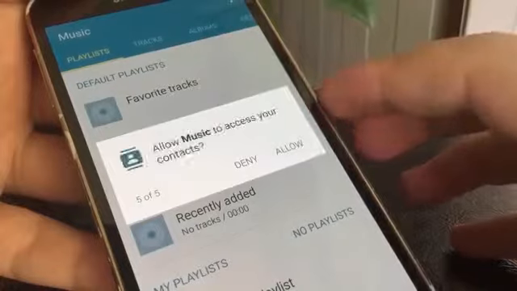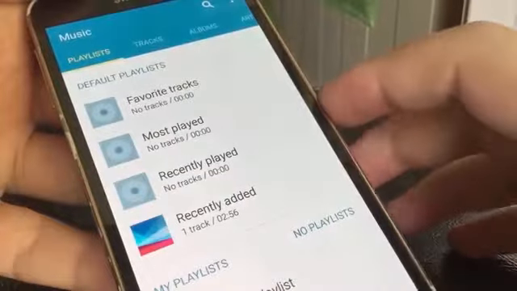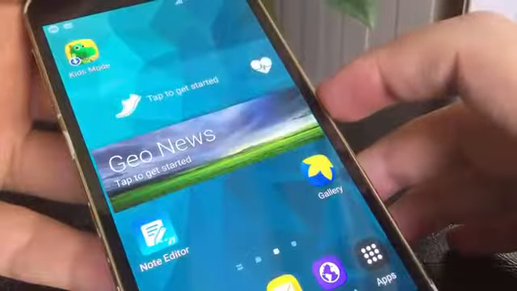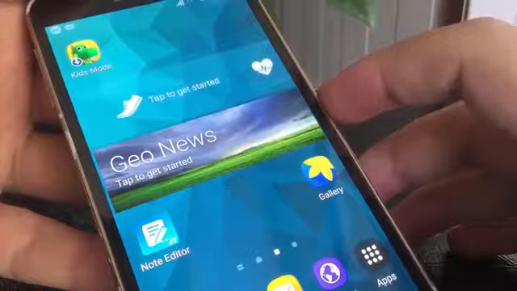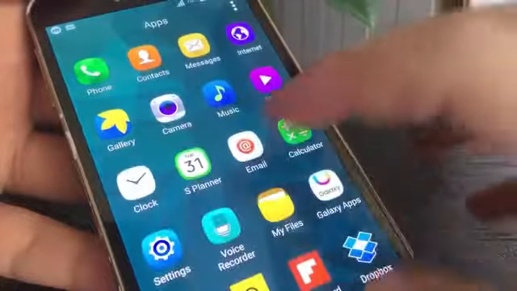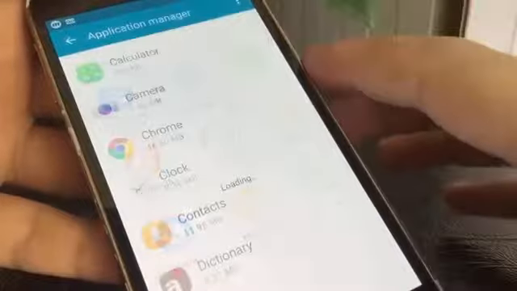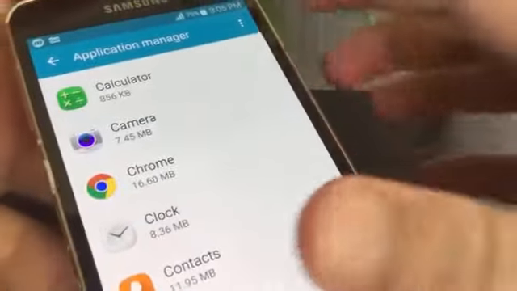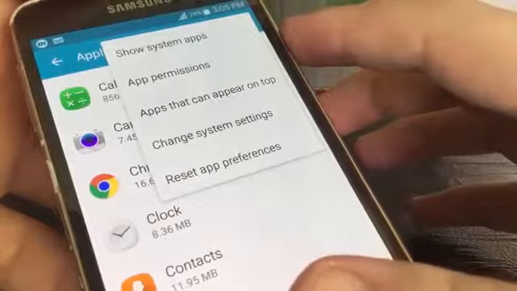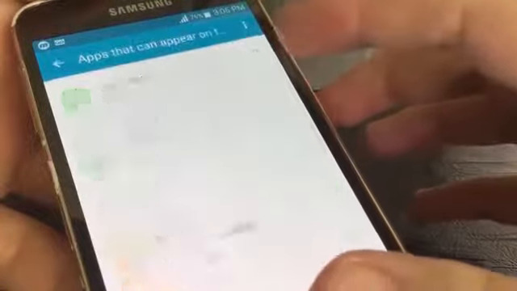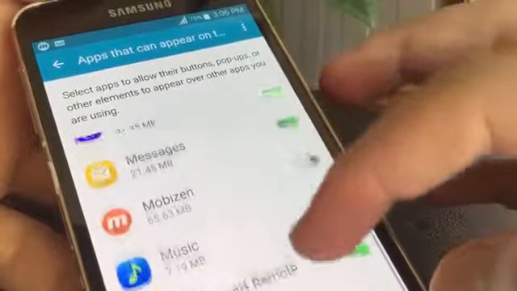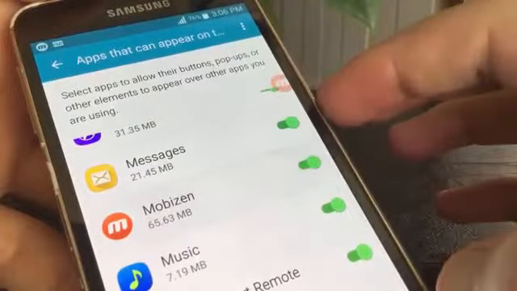So this is an easy case to solve because there is a floating button already shown on the screen. And you should directly understand that this may be the cause of the screen overlay detected. Once you grant permission for that app, go back to the Application Manager and show the apps that can appear on top. Turn on that feature for Movizen, since Movizen will not work without it.